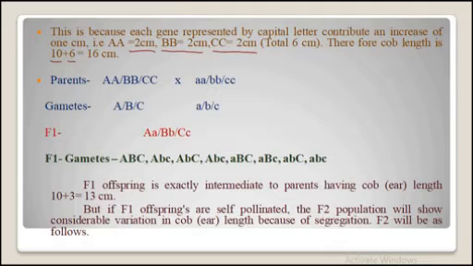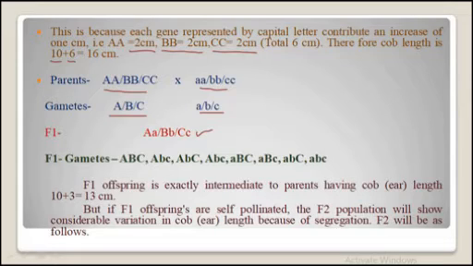So the parents we have selected, this is the first parent and this is the second parent, will give rise to gametes capital ABC and small abc. The F1 will be the hybrid, or heterozygous, having the genes of both, that is capital A small a, capital B small b, capital C small c.